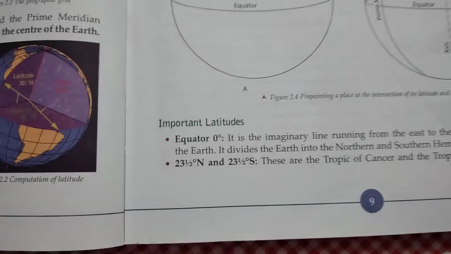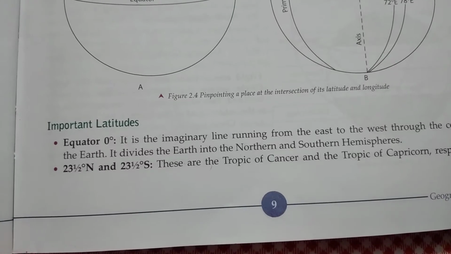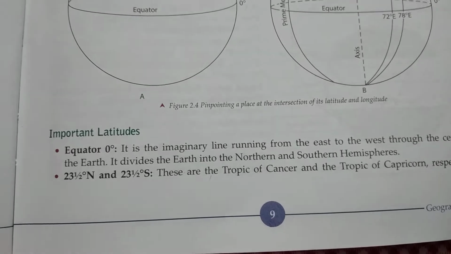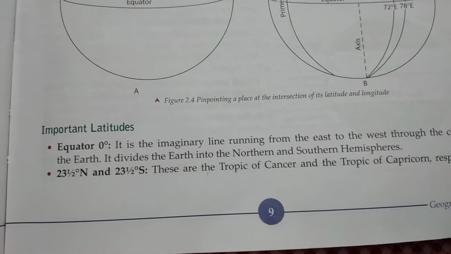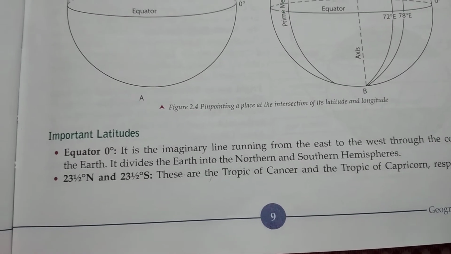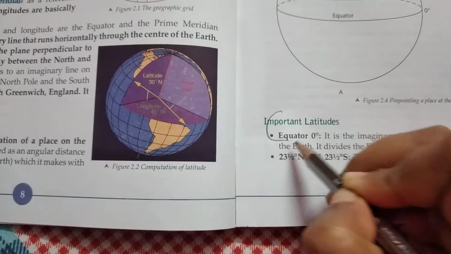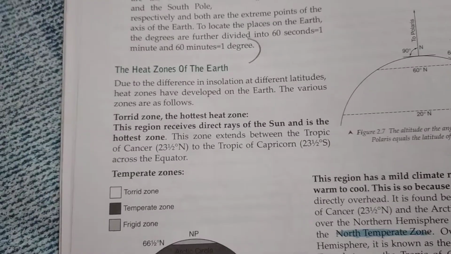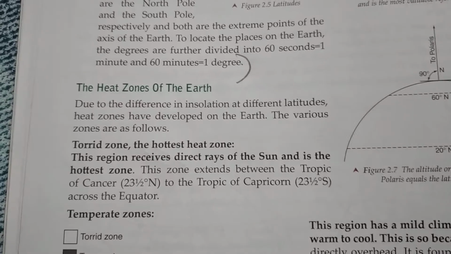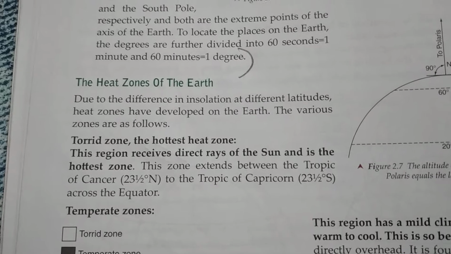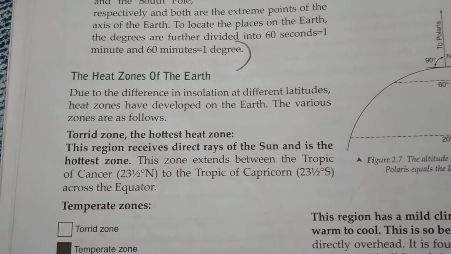Now the next question is, give a brief account of the important lines of latitudes. I repeat, give a brief account of the important lines of latitudes. Obviously, we will start the answer from here and our answer will extend up to this much. Now, the third question is, name the heat zones of the earth and briefly write about any one of them.